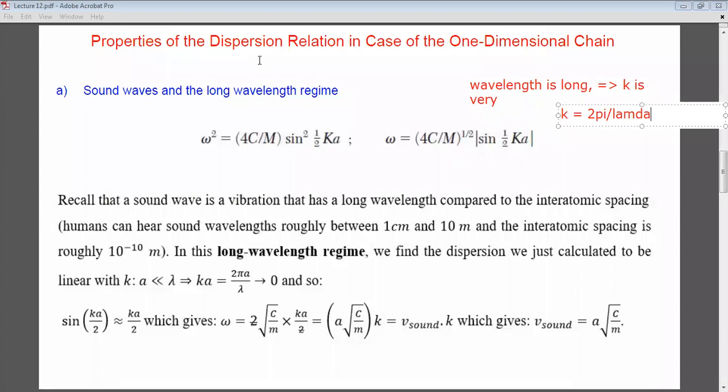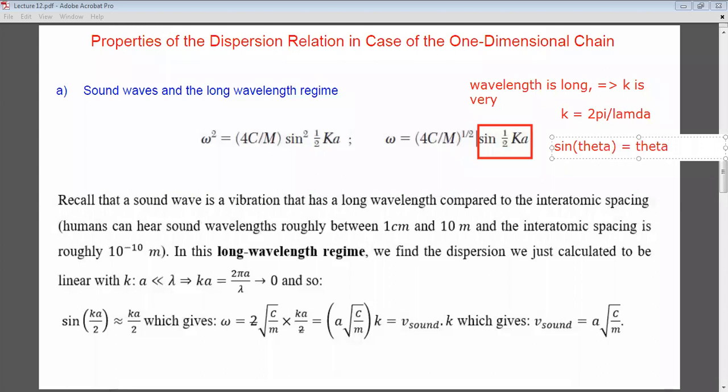Now, if I come to this equation over here, omega is some constant multiplied by sine of half ka. If k is very small, then sine theta, so I don't know if you remember this, but sine theta is equal to theta if theta is around 0. So if whatever is inside the sine function is very small, then sine theta will be equal to theta. So what do we get here?